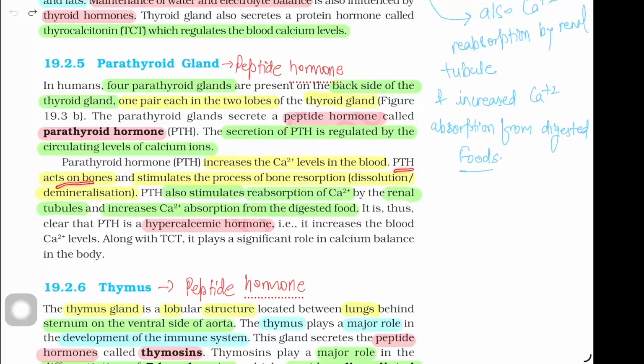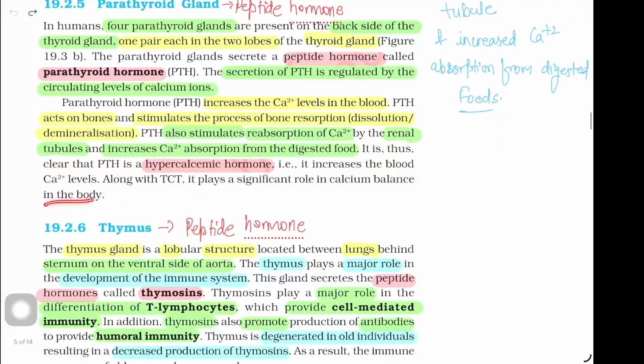PTH acts on bone and stimulates the process of bone resorption, that is dissolution or demineralization. PTH also stimulates reabsorption of calcium by the renal tubules and increases calcium absorption from digested food. It is thus clear that PTH is a hypercalcemic hormone, that is, it increases the blood calcium levels. Along with TCT, it plays a significant role in calcium balance in the body.